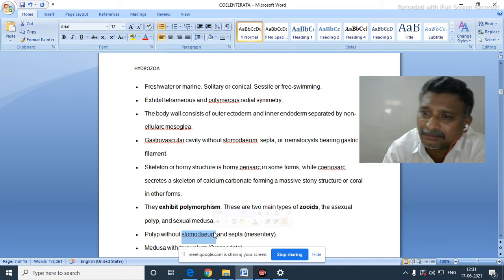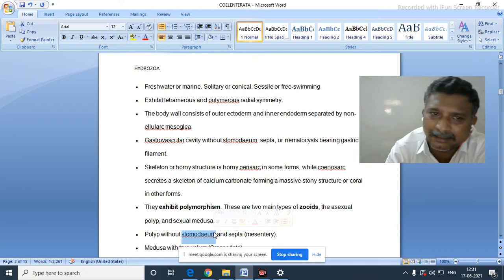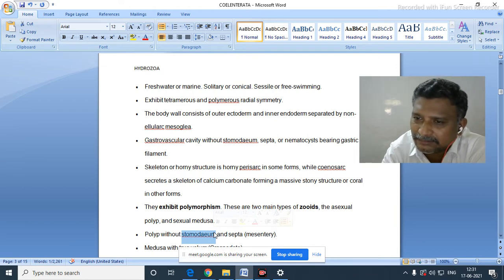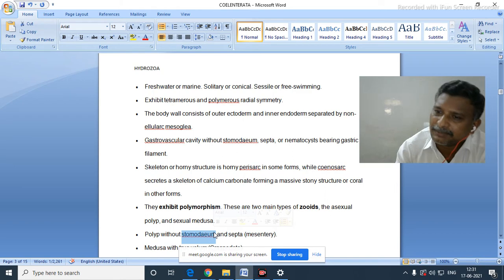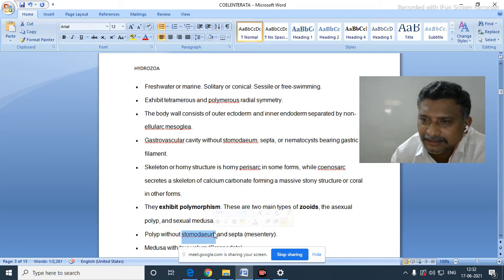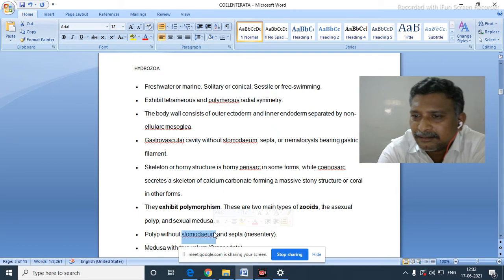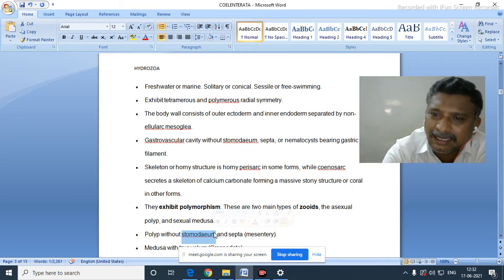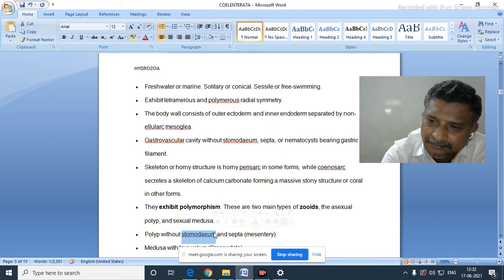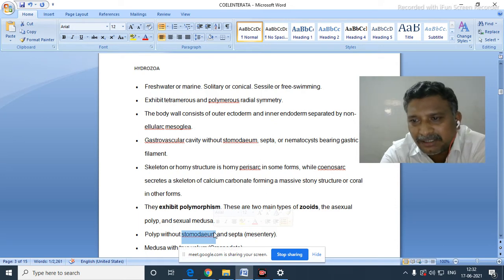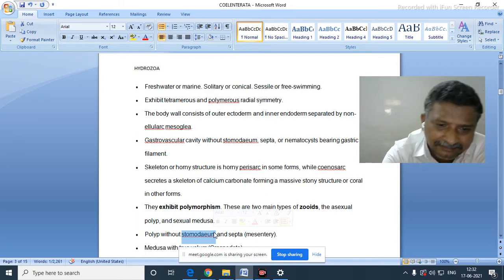That is one more important character we have to remember under hydrozoa. Which one? Both polyp and medusa will be there. Yes. Is it clear? Mesoglea is usually there, that is without cells, a non-cellular mesoglea. Polyp form and medusa form both are available in it.